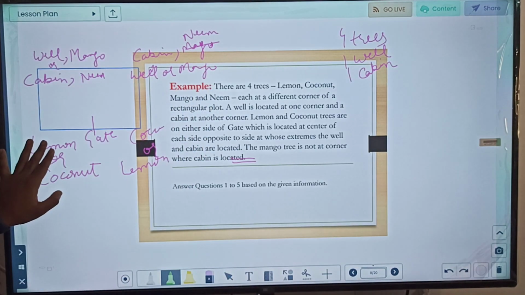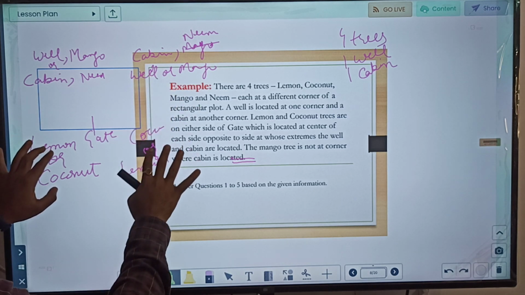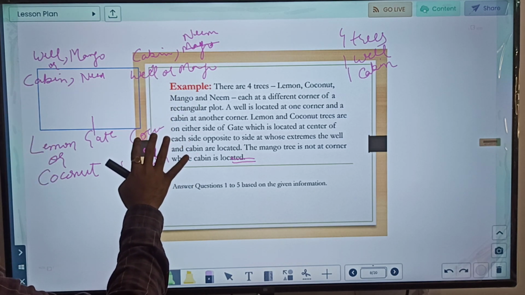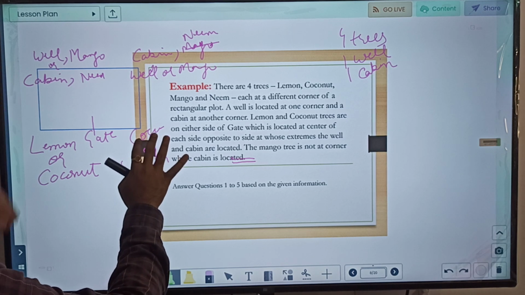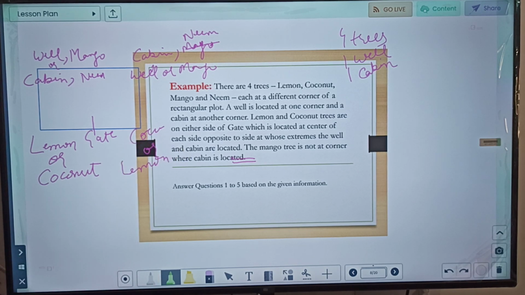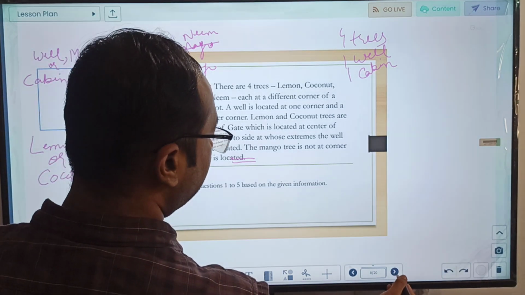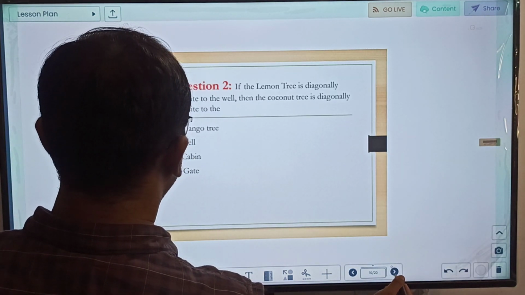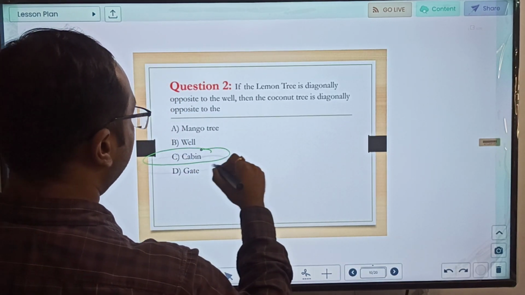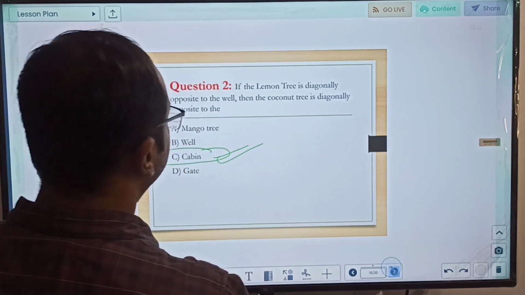So in that case, if lemon is opposite to well, coconut will be here, and coconut will be opposite to what? Well is already over here. So in this case, coconut tree will definitely be opposite to cabin and neem, because here will be your coconut tree, here will be cabin and neem. So let us check if there is any option with cabin and neem. So cabin is there amongst the options. This will be the correct choice.